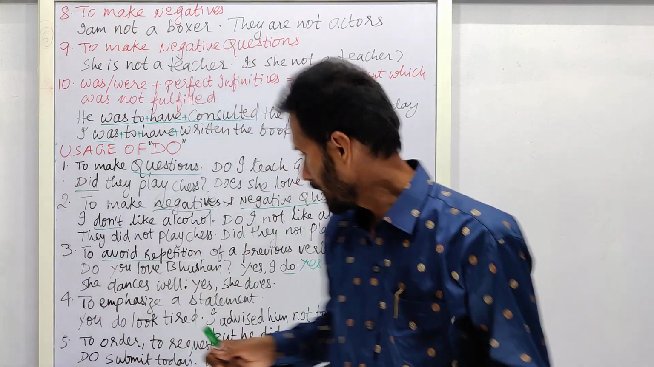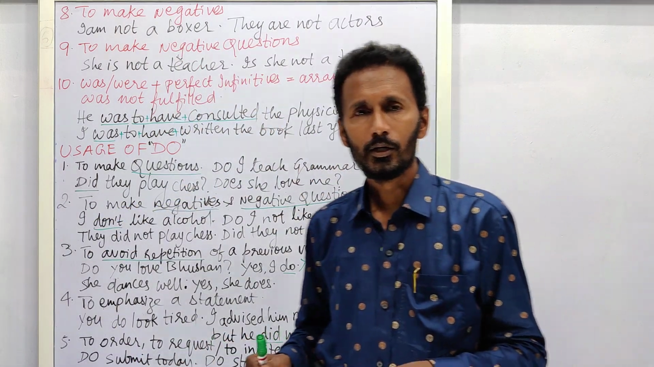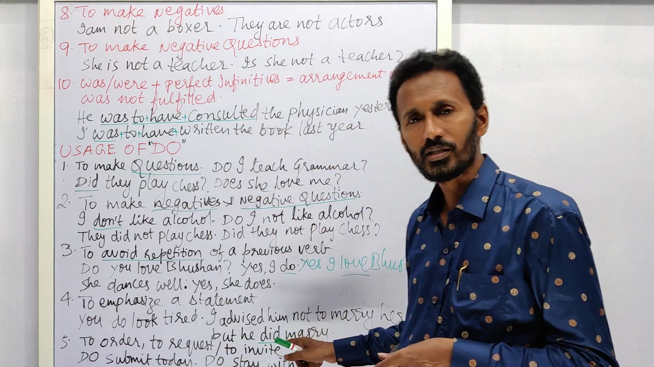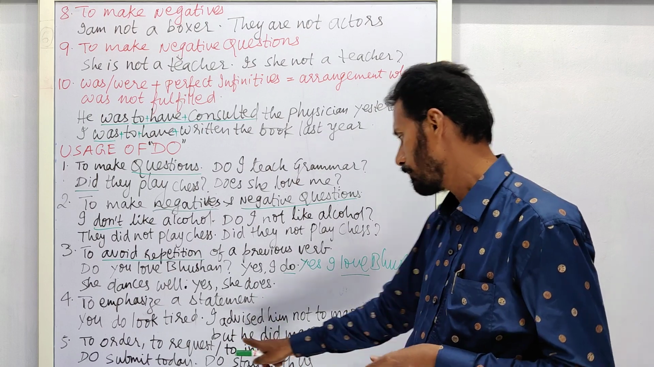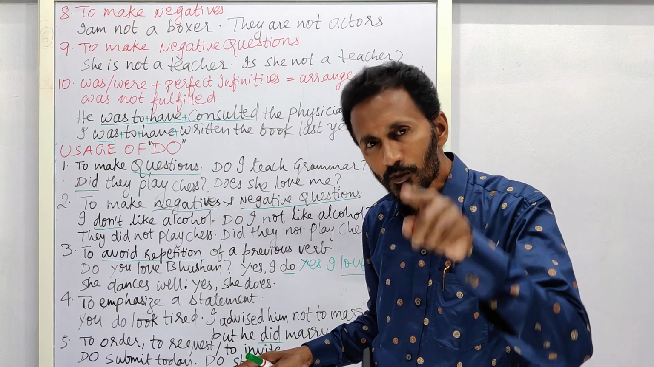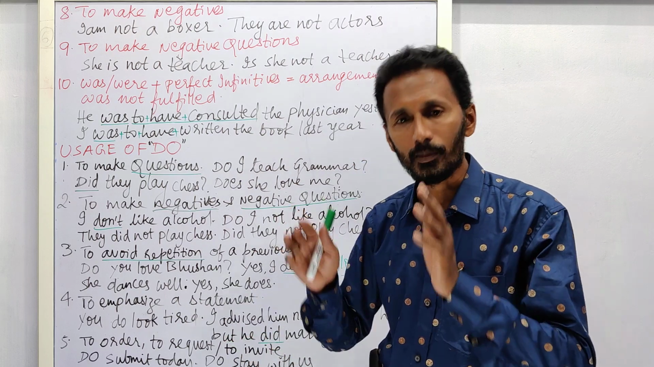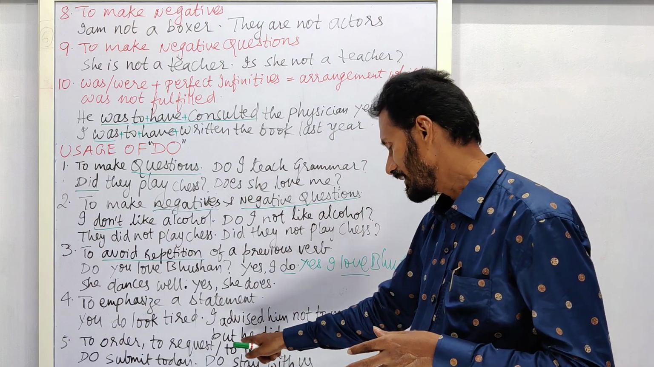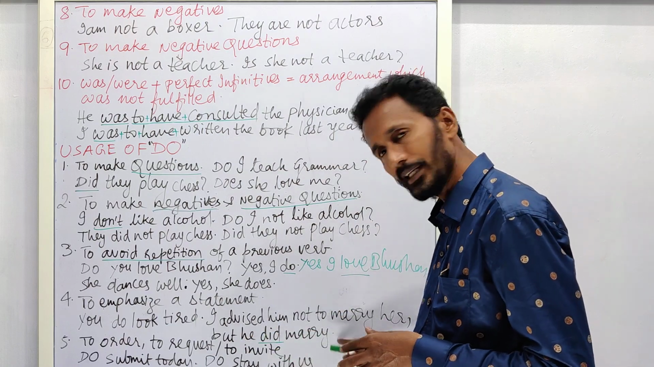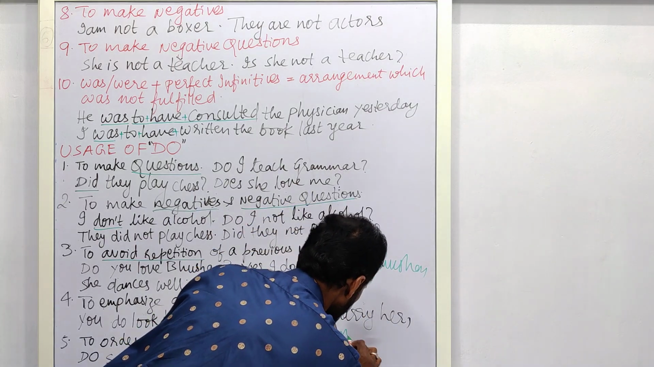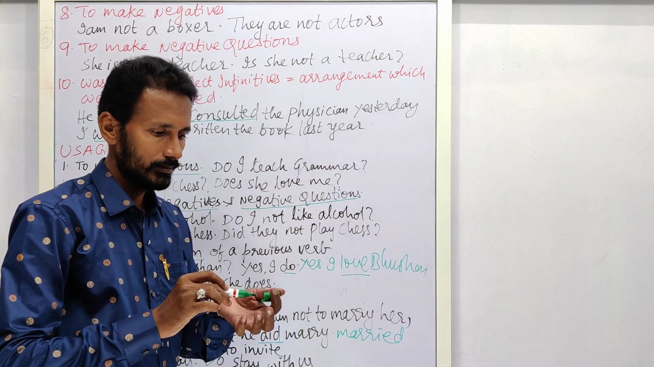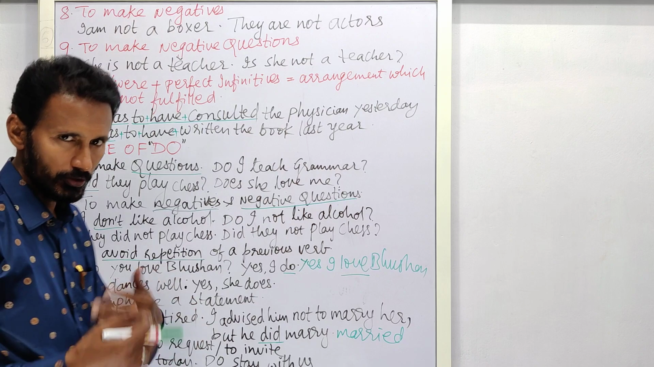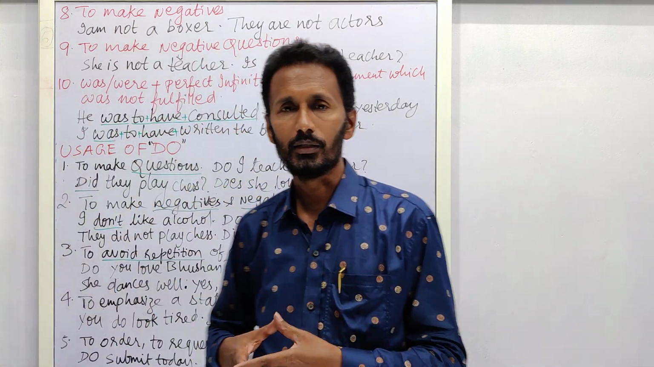Okay? So what is the meaning of this? I advised him not to marry her, not to marry that film star. But this Bhushan married that movie star or film star. I advised him not to marry her, but he did marry. Which means that he married Taapsee, he married that movie star. Understood? So, but he did marry. It indicates that he married.